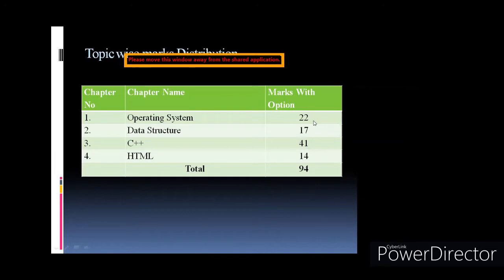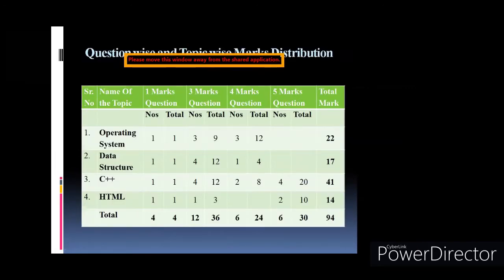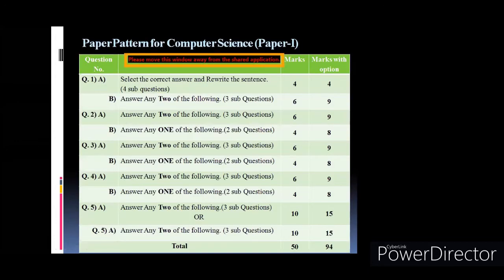Now we'll see the question wise marks distribution of all the chapters, so we'll have a clear idea how these marks are distributed and how many questions are asked from a particular chapter. First we'll see the paper pattern, then we'll move to the question wise marks distribution.